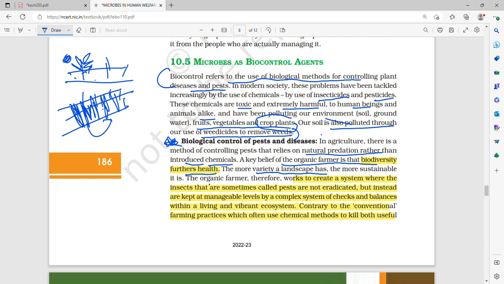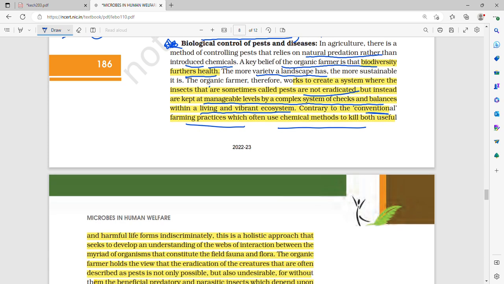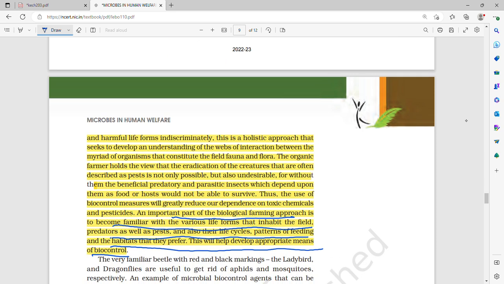So the organic farmer works to create a system where insects, which are sometimes called pests, are not eradicated but instead kept at manageable levels by a complex system of checks and balances within a living and vibrant ecosystem. This is contrary to conventional farming practices, which often use chemical methods to kill both the useful and harmful life forms indiscriminately.